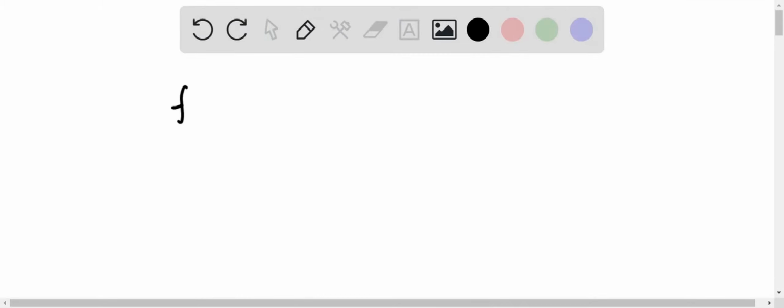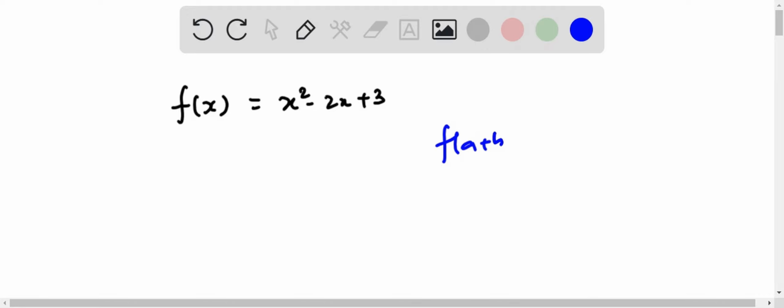Hello, I understood your problem. So we have f(x) = x² − 2x + 3. We have to evaluate the differential quotient (f(a + h) − f(a)) / h.